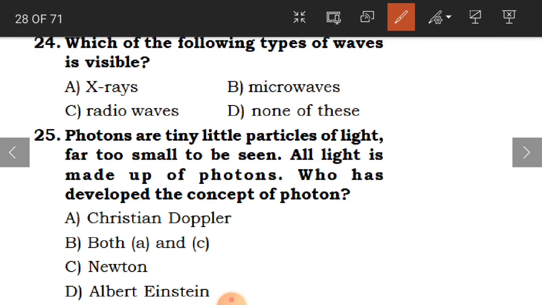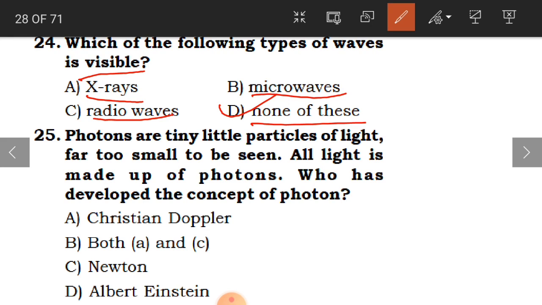Now 24th question. Which of the following types of waves is visible, which we can see? X-rays, microwaves, radio waves, or none of these. So which will we be able to see? The answer is none of these. We cannot see X-rays, we cannot see microwaves or radio waves. So D is the correct answer.